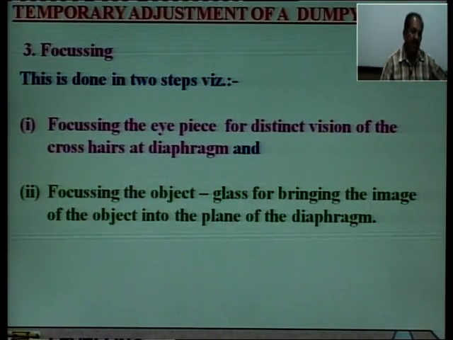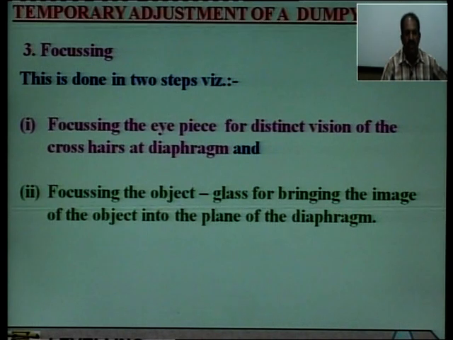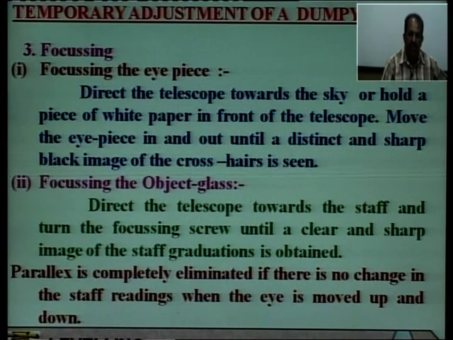Focusing, third and important point, is focusing. What is the purpose of focusing? First purpose is focusing the eyepiece of the level for distinct, that is very sharp, vision of the crosshairs at the diaphragm. That is, we have black crosshairs at the diaphragm. For clear and sharp vision of those crosshairs, we do the focusing of the eyepiece. Then focusing the object glass for bringing the image of the object into the plane of the diaphragm. That is, for clear vision of the image, we do the focusing of the object.